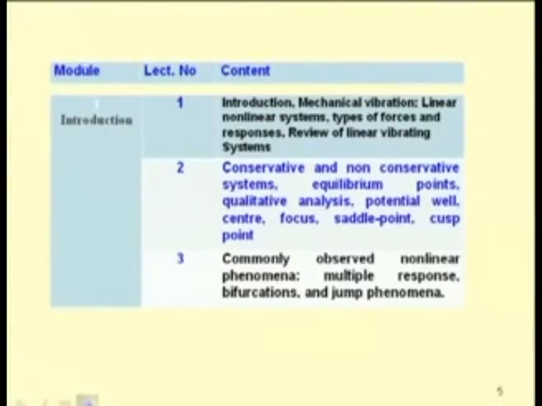In the first class I will give an introduction to nonlinear vibration, and linear and nonlinear mechanical vibration, then types of forces, resonances, and I will review the linear vibrating system today. Then in the next class I will cover conservative and non-conservative systems, equilibrium points, qualitative analysis, potential well, center, focus, saddle point and cusp points. In the third class, commonly observed nonlinear phenomena like multiple resonance, bifurcation, jump phenomena and different types of periodic, quasi-periodic and chaotic responses.